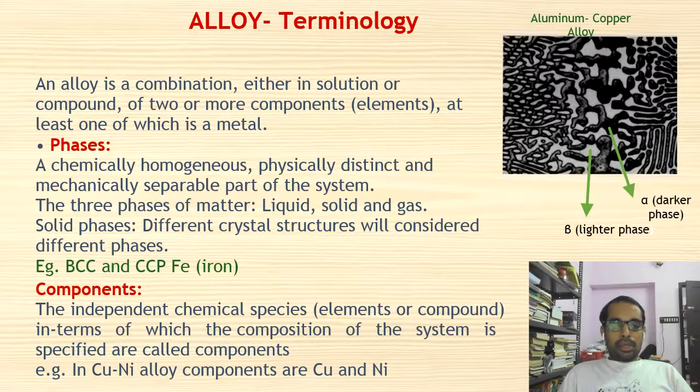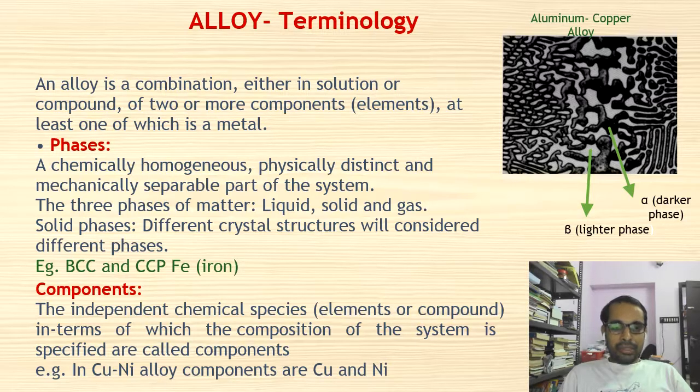An alloy is a combination, either in solution or compound, of two or more components, mostly one of which will be a metal. You can see an example on the right hand side, which is an aluminum copper alloy, in which two different phases are formed. The dark phase we represented using alpha, and the lighter phase, which you see in white color, is called beta. So these are two different phases.